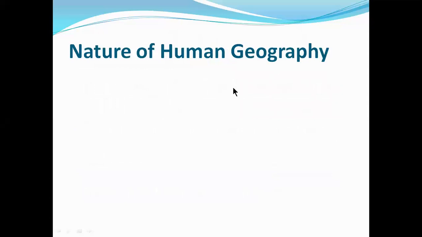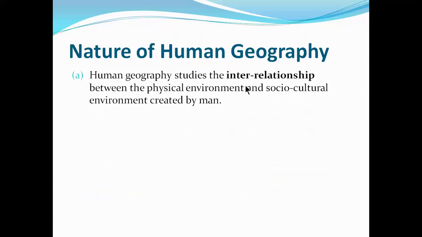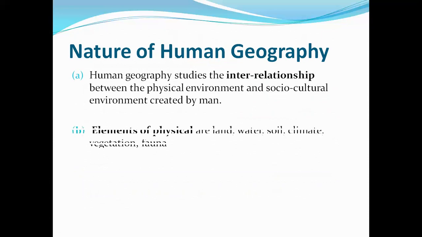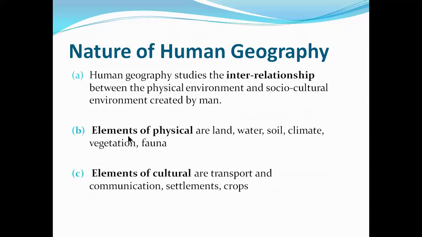Next is the nature of human geography. We are studying the interrelationship, the most important thing, between physical and socio-cultural. Physical means natural, and socio-cultural means things we have created as human beings. There are two types of elements. One is called physical elements, another one is called culture. Physical means without human intervention, whatever things exist are called physical elements. Suppose land is there, water, so we have not created all those things.